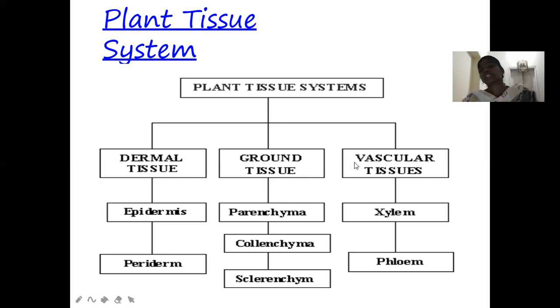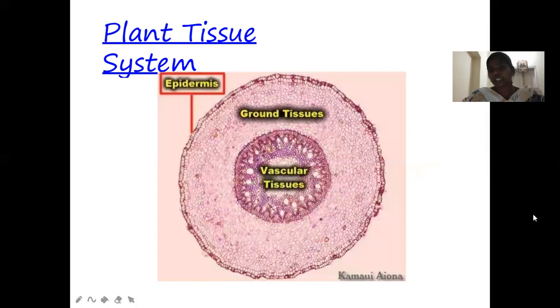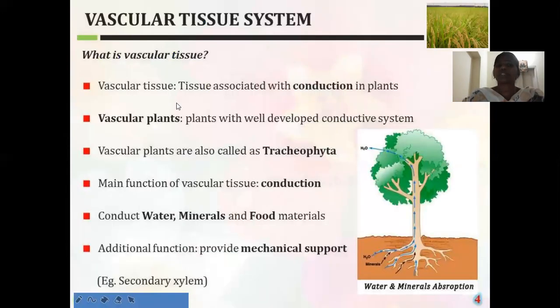The last tissue system is the vascular tissue system. This vascular tissue system is one of the complex tissues. That means here the tissue system is composed of different types of cells. The major function of the vascular tissue is conduction. This vascular tissue is associated with conduction. What is meant by conduction? Conduction is nothing but transportation. Which material is transported? The vascular tissue is responsible for the transportation of water, minerals as well as food material.